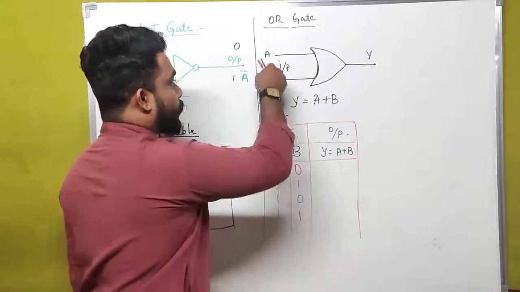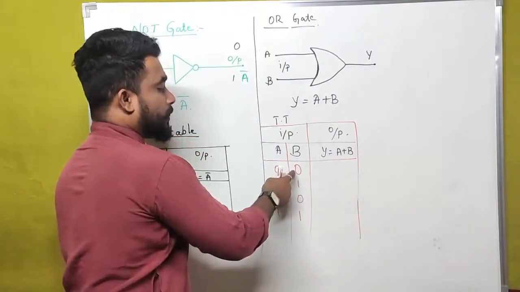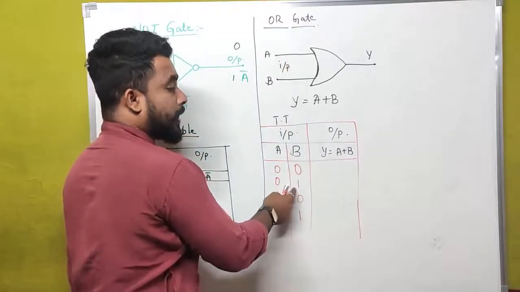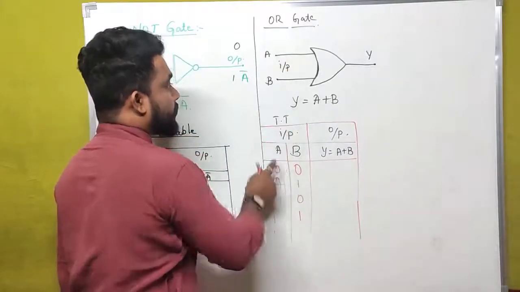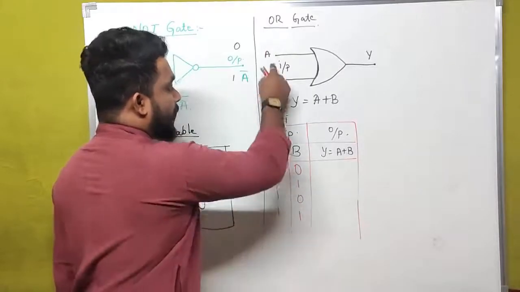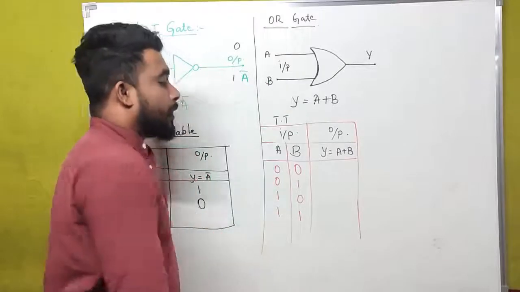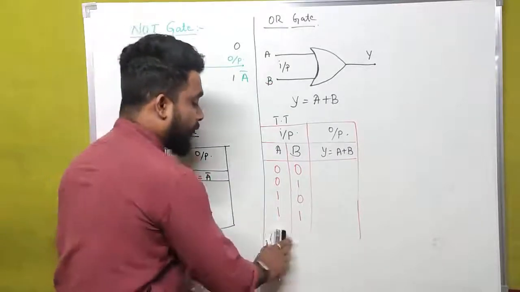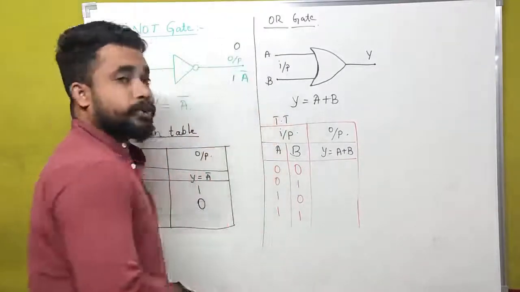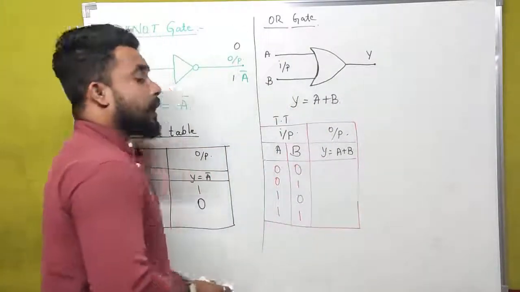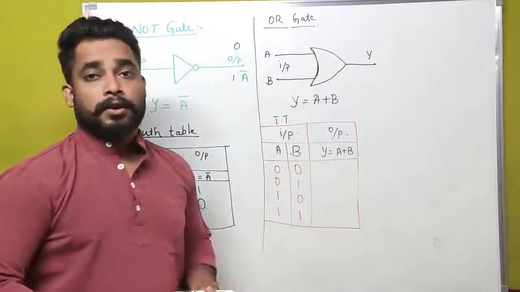First condition is both the inputs are in low condition. Second condition is A is in low condition and B is in high condition. Next one is B is in low condition and A is in high condition. And in the last condition, both A and B are in high state. Then what will be the answer for this logic gate?